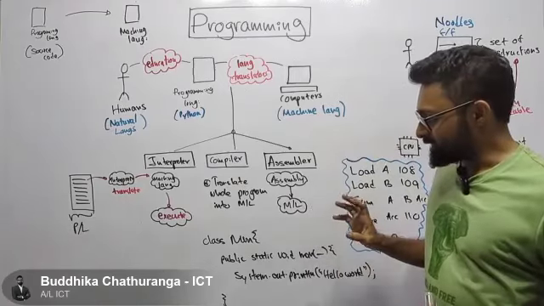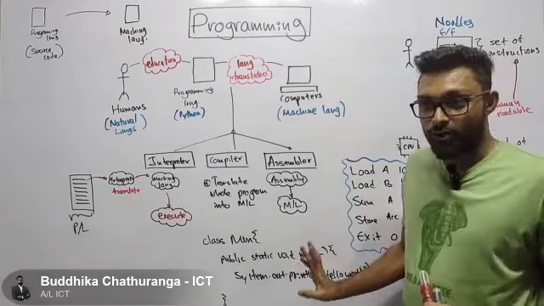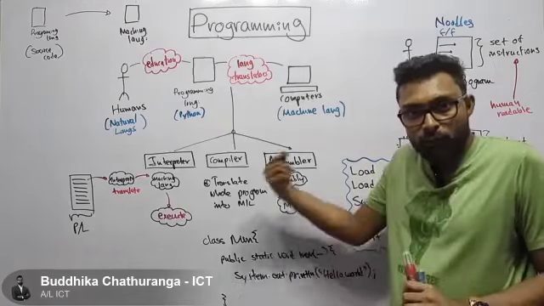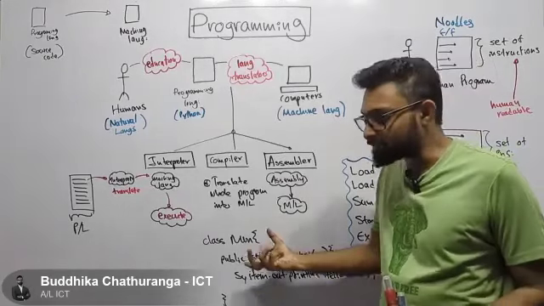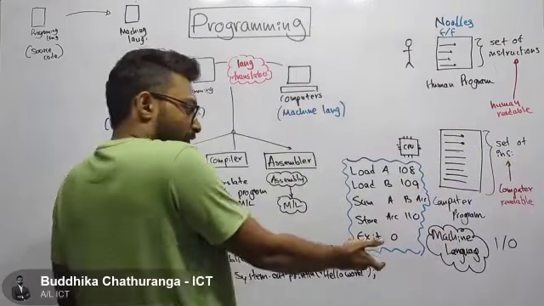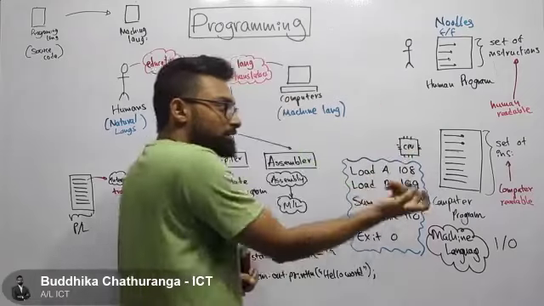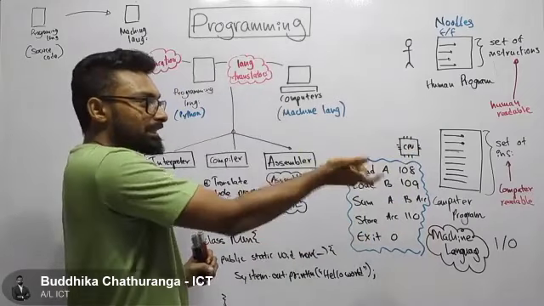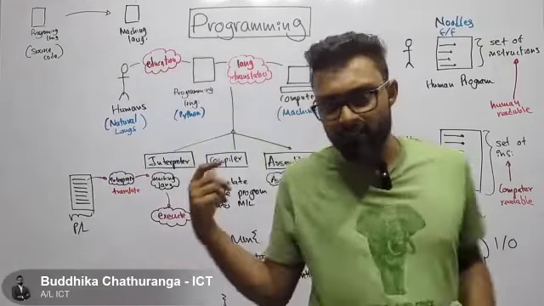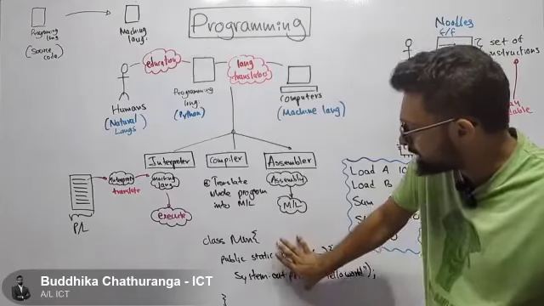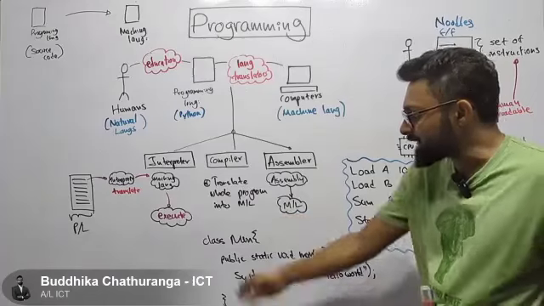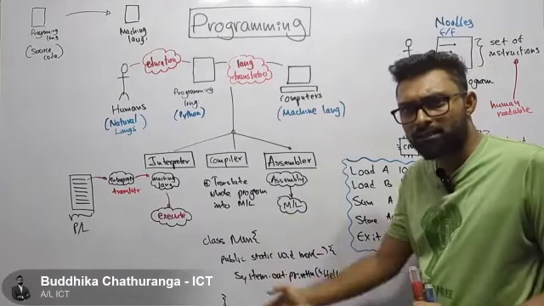Now, what is the compiler going to do? It will translate the whole program into machine language. Then when it's translated into machine language, our CPU can understand these instructions. Then it can execute these instructions one by one using the fetch decode execute cycle. But at this level, the CPU can't understand any of this.